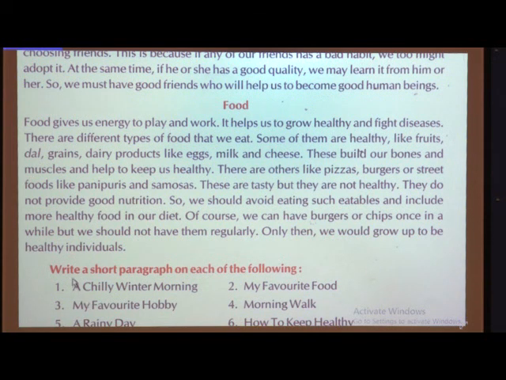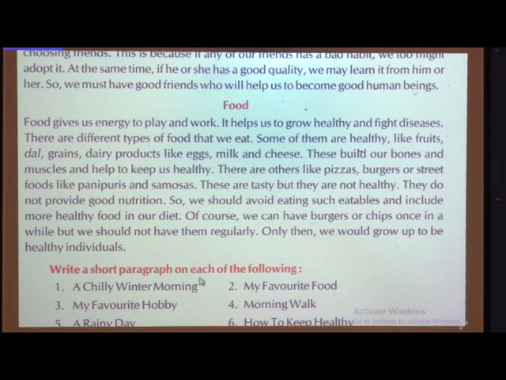So, if you want to be healthy, if you want to fight the diseases, you should eat this type of food which I have told you now, that is dal, fruits, then rice, dairy products like eggs, milk, cheese, butter, all these things, and you have to avoid these eatables, pizzas, burgers, pani puris and samosas.